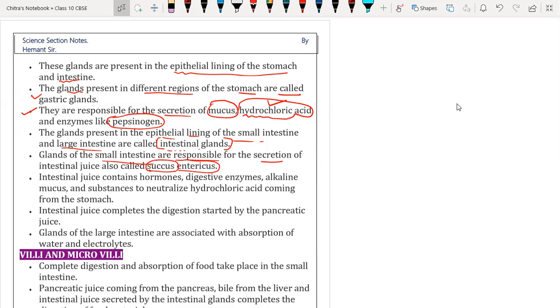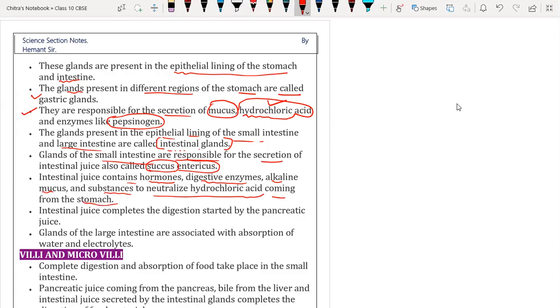Then the next point: intestinal juice generally contains hormones, digestive enzymes, alkaline mucus and substances to neutralize the hydrochloric acid. In the stomach, too, a basic substance is secreted which helps to neutralize the acid, so that the inner lining wall of the intestine gets protected.